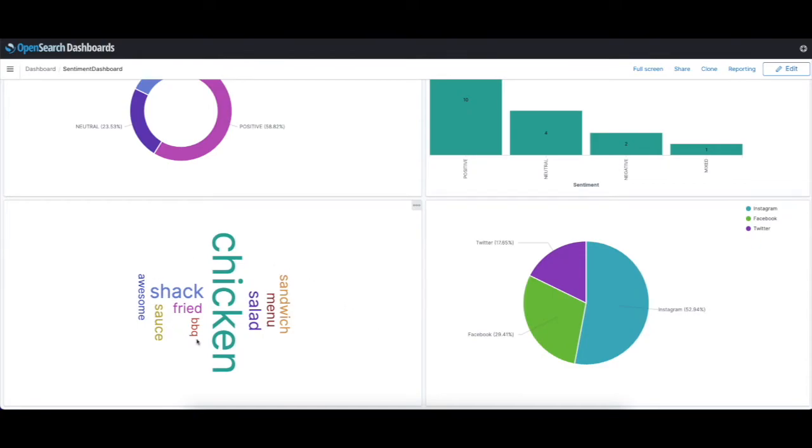And the source of this was the word array that I mentioned. So that's a nice little way to say, okay, what are people talking about when they leave comments on my pages for my restaurant? Or it could be anything, restaurant or whatever, but that's what this is for.